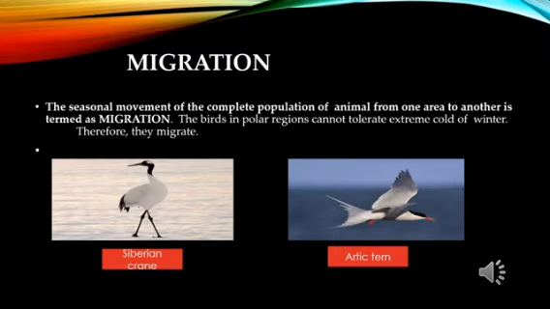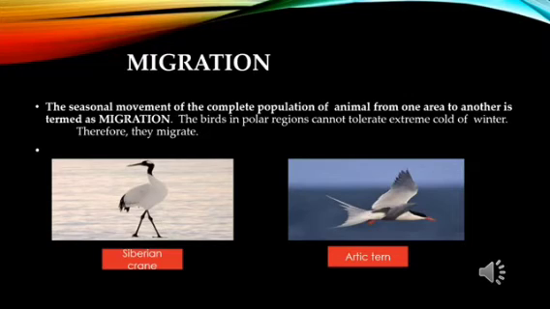So to escape that cold weather, they travel from there and come to a place where it is warmer, and after some time they get back to their original place. So this is a very strange phenomenon which is exhibited by some animals. They know exactly from where they have to fly, how they have to fly and reach that place to breed, and how they have to get back to their original place.